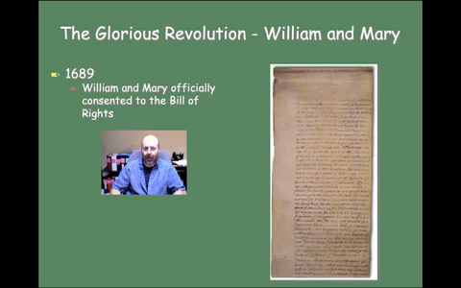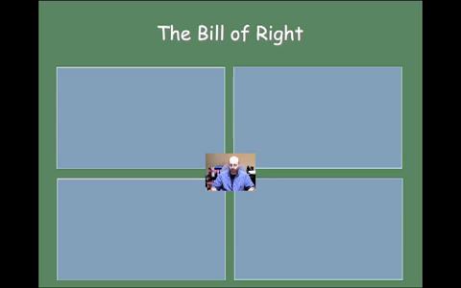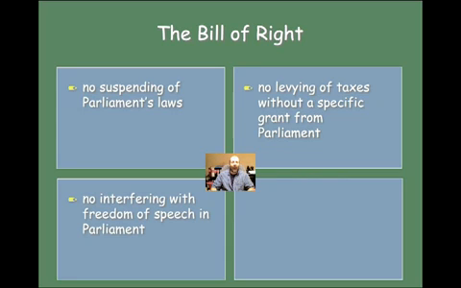Okay, so how did they do this? Well, in 1689, William and Mary officially consented to what was called the Bill of Rights. There's a picture of the Bill of Rights on the right here. Okay, what's in the Bill of Rights that they agreed to? Well, first, no suspending of Parliament's laws. You can't dissolve Parliament. Also, no levying of taxes without a specific grant from Parliament. Okay, so no taxation without representation. And then no interfering with freedom of speech in Parliament.